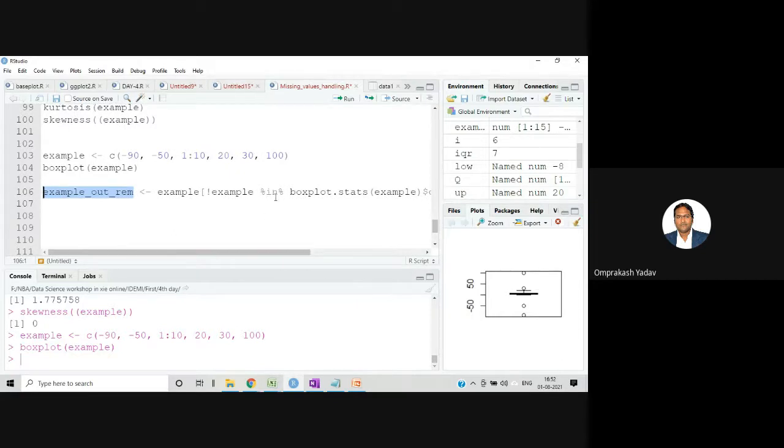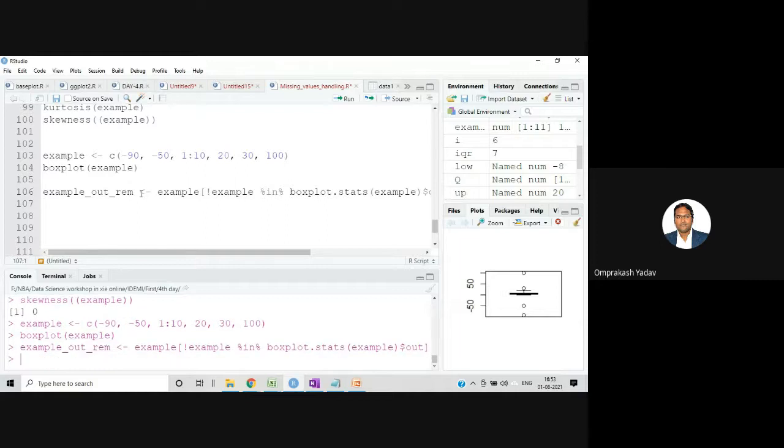So this %in% is just like a pipeline kind of command where we are inserting those particular values which are not there in the boxplot.stats, and they are not called outliers. Those values we are considering, and this "not" will give you those values that are not there in the example. So only those values we are going to consider. We will put them inside this particular example_out_removal variable.